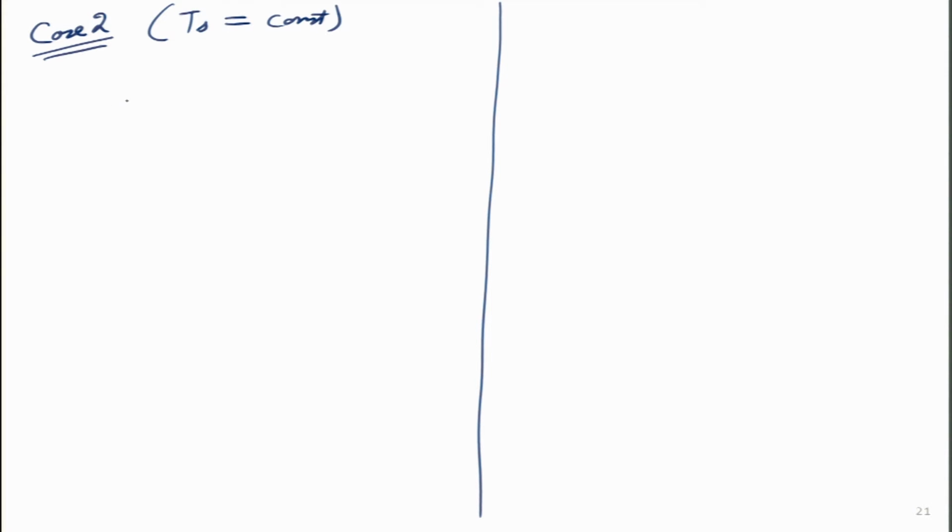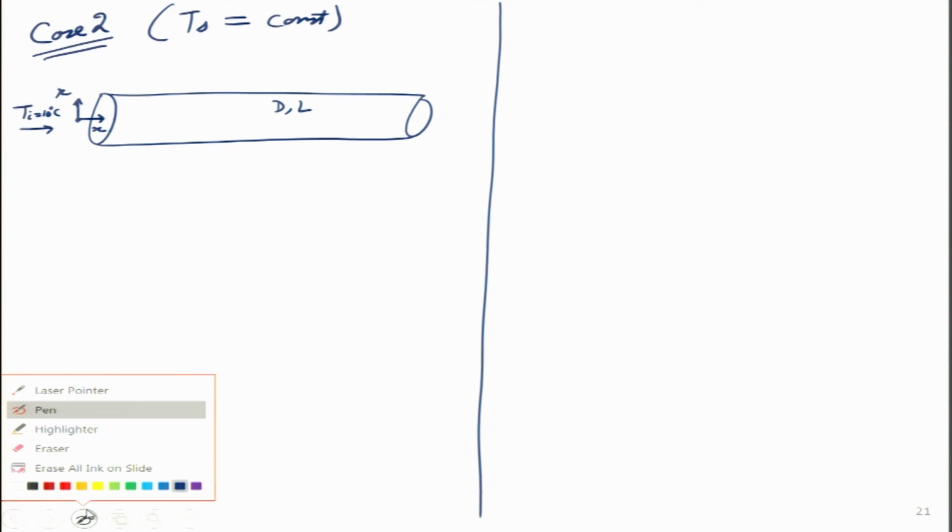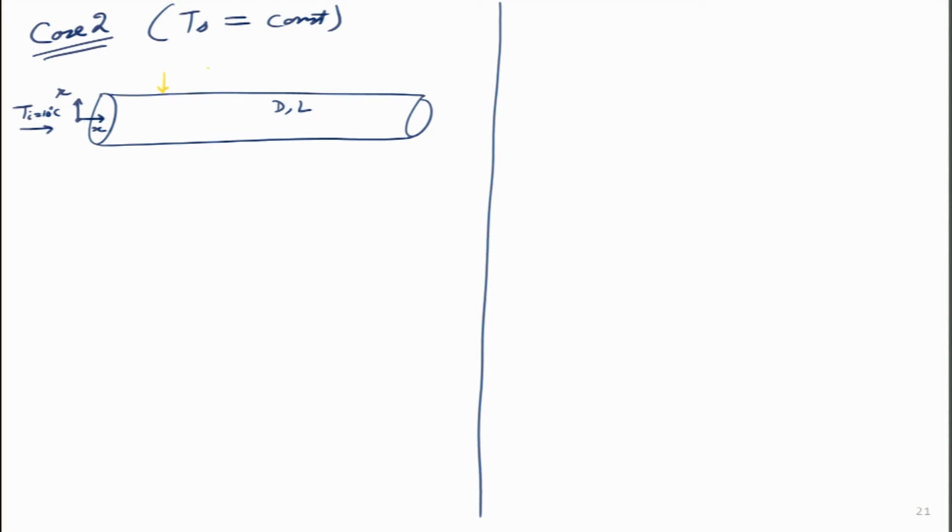So, I will again draw the same pipe over here. The diameter is d, length is L. I can put the coordinate system over here. So, this is x direction, this is r direction. The inlet temperature of the fluid is known to me. Let us say I am taking the same value. This time, how am I heating this pipe? Again I am heating the pipe because the fluid is cold, but I am heating it in such a way that throughout the temperature is constant. Let me assume a value over here, 80 degrees.